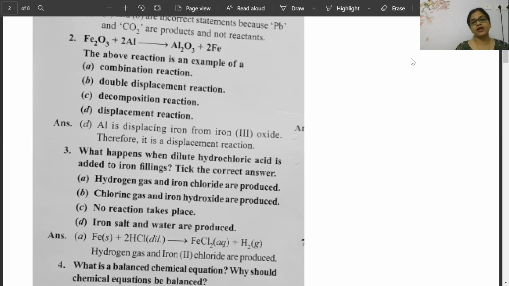This is not a 1 mark question. This is a 2 mark or 3 mark question. So be very careful and answer the question. In the chat box, write short and tell me, what is a balanced chemical equation? In simple words, in shortcut, just write and tell me. Take your time, type, and also say why a chemical equation should be balanced.